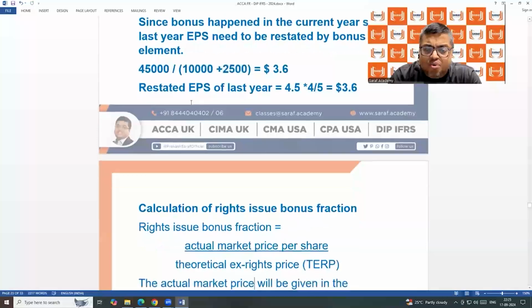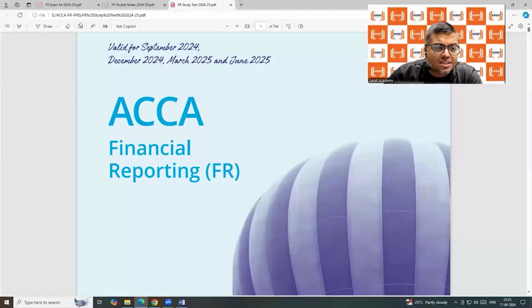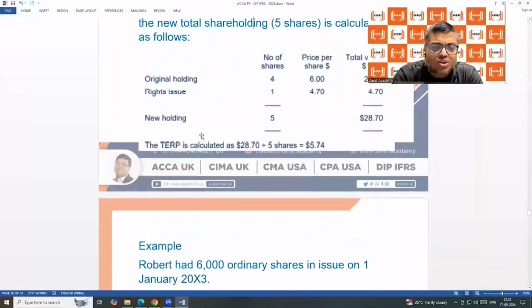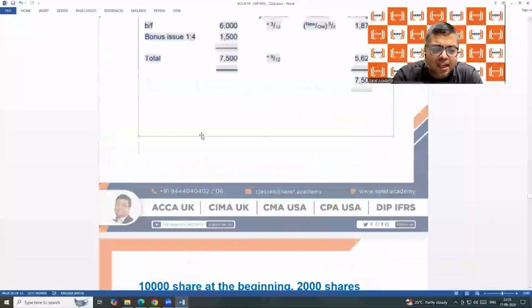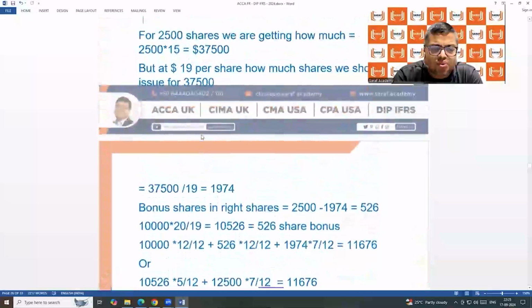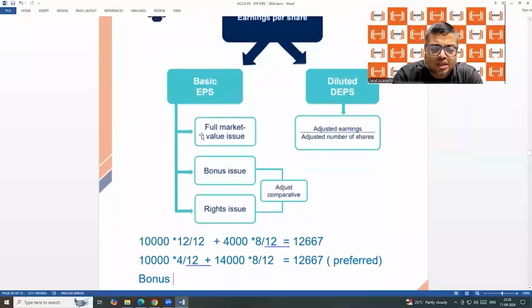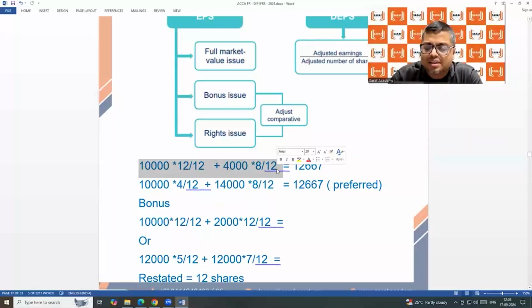Like somebody was saying, some more examples. I said there are so many examples written. At the same time, there are examples here in the exam kit also. We will be doing them. Slowly, first understand properly the thing I explained in the beginning, which was without bonus or anything: there are 10,000 shares and after 4 months we issue 4,000 shares. The first example I gave today, 10,000 shares and new shares. If you keep taking 10 such examples, that is actually making yourself very mad.